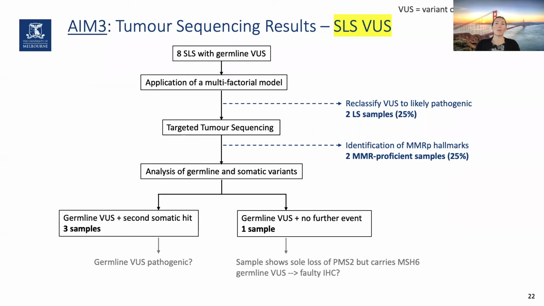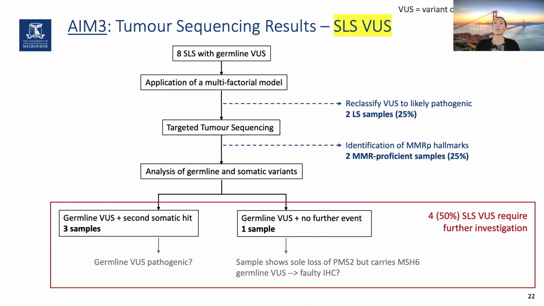But this sample is a bit dodgy because it still shows loss of PMS2 in the immunohistochemistry, but carries an MSH6 germline VUS. So maybe it would be good to repeat the IHC for this one. But still, this gives us 50% of SLS that have a VUS that still require further investigation.